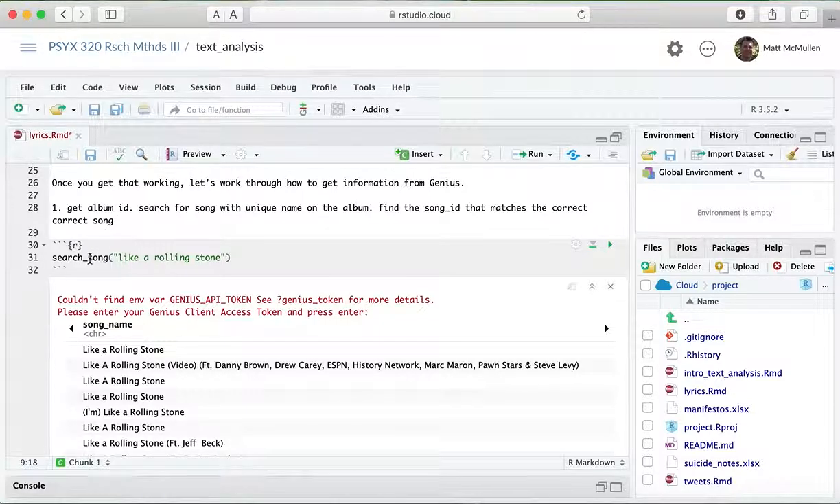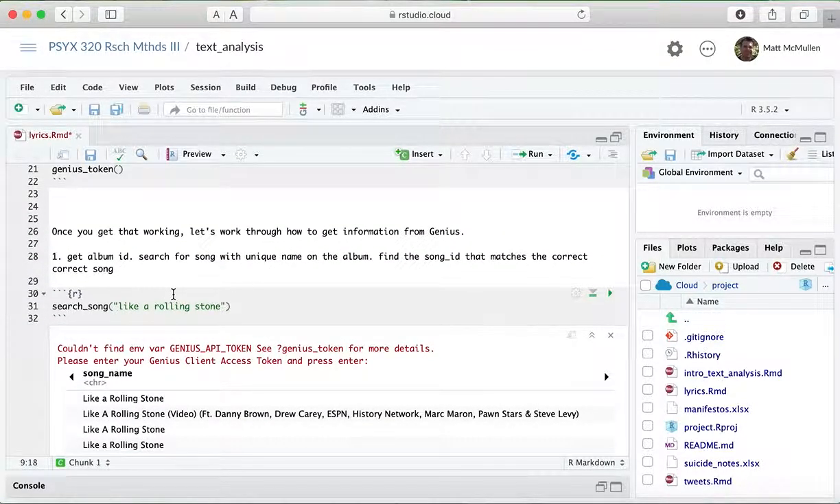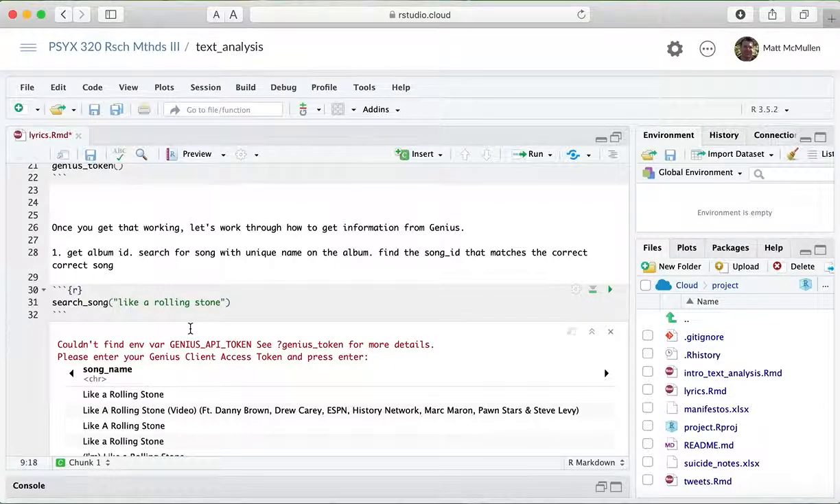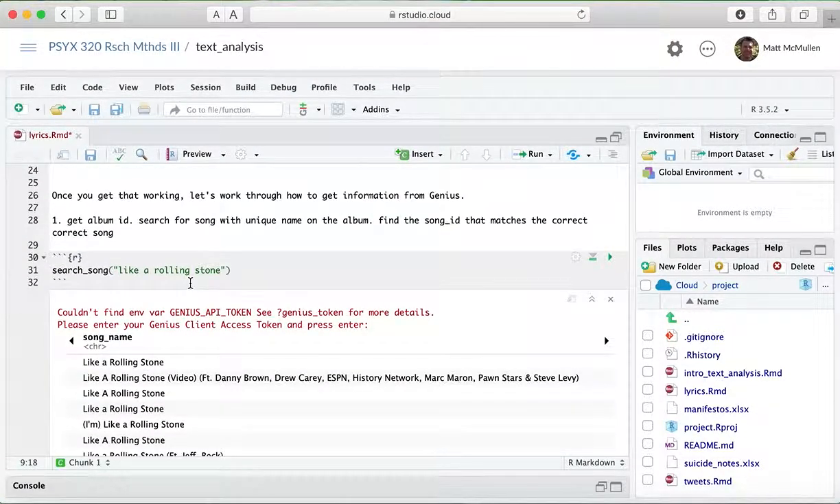So this search song is one of the commands from the Genius R API, and I'll show you one way that'll give you some insight into how this Genius R API works. I'll show you one way to get basically all the lyrics off of a single album.